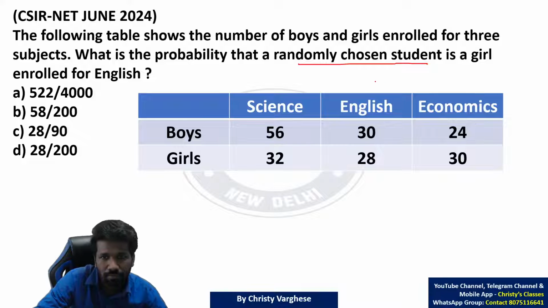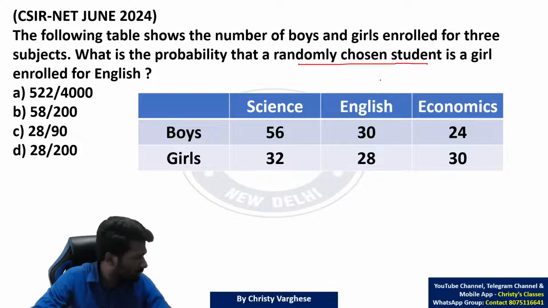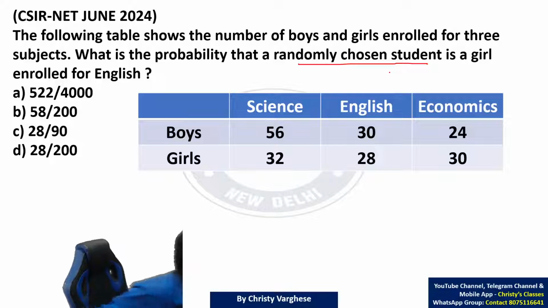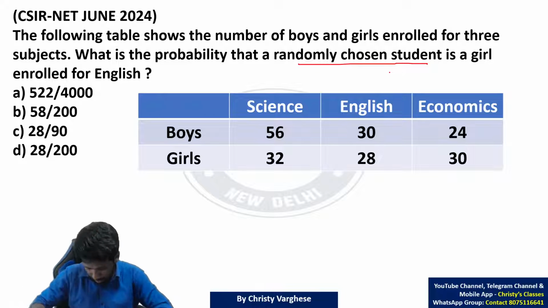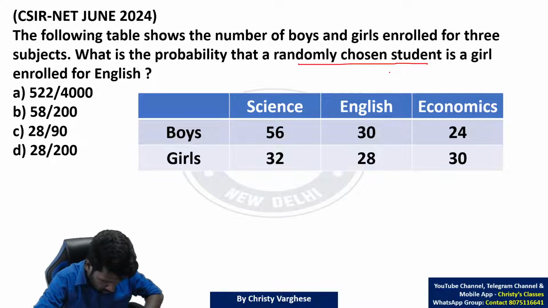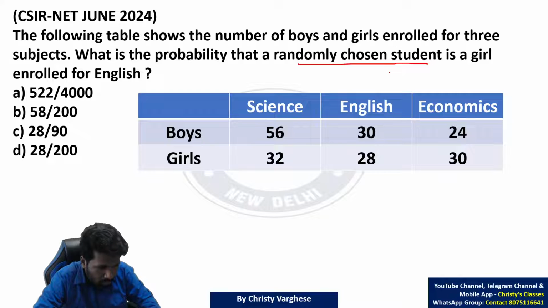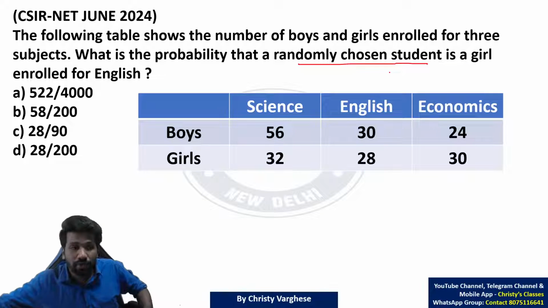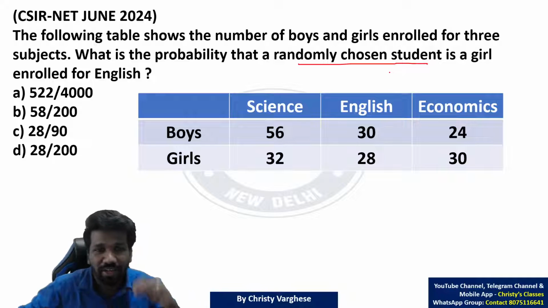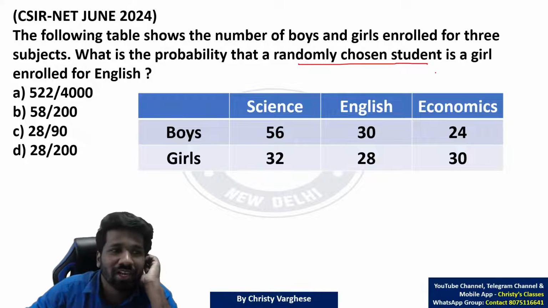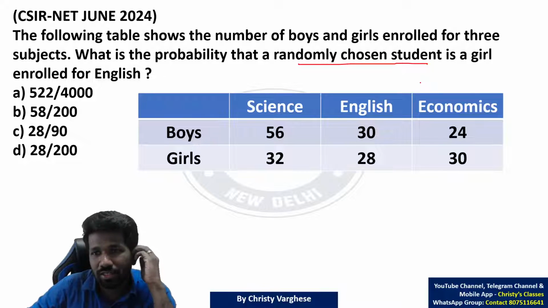One second. Just a minute. Let me check whether that is exactly right. Cross check the original. Okay, same itself. Because a small word, if it is changing also, the answer will be different. Randomly chosen student is a girl enrolled for English.